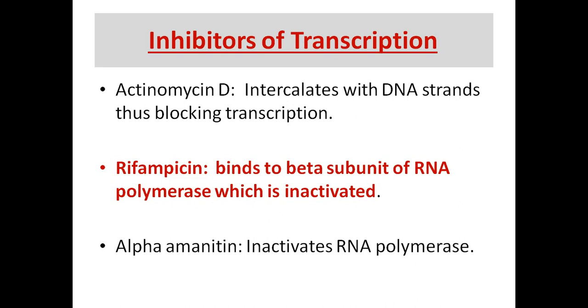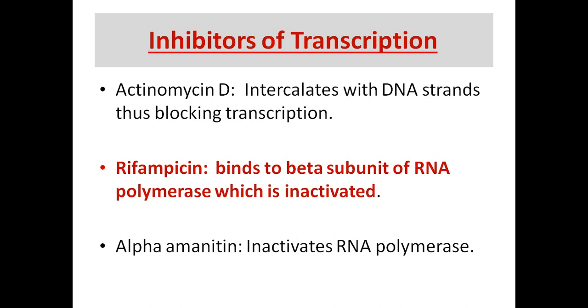Now actinomycin D intercalates with DNA strands, thus blocking the transcription. Intercalating with DNA strands means it will not allow the DNA to undergo unwinding, and binding of RNA polymerase is prevented. It prevents binding of RNA polymerase at the promoter region, at the operator region. So as a result, the transcription mechanism will not proceed. So this is how actinomycin D can inhibit the transcription mechanism.